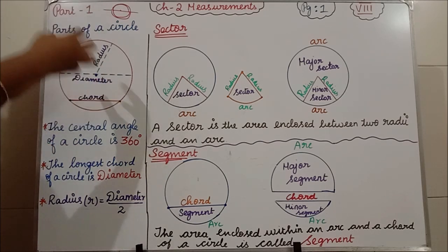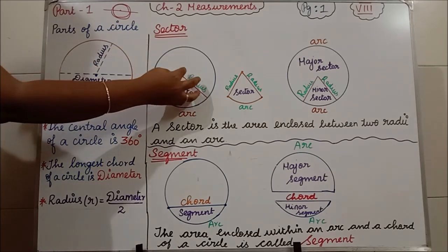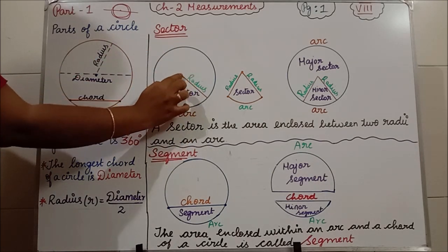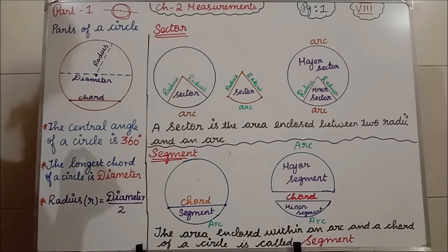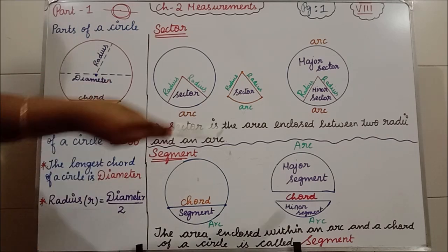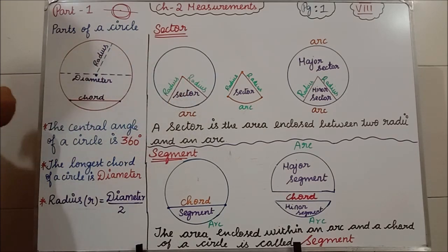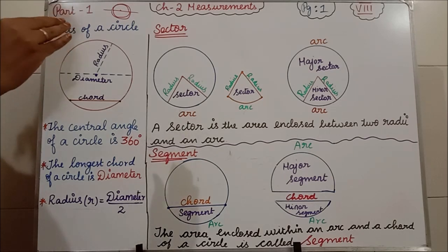Now you can ask me one question. Ma'am, after taking this part here, if you leave this part, again I have the radii with an arc, isn't it? Then that also is a sector, yes, that portion is also a sector. So this small portion we take as the minor sector. Minor sector means smaller area.